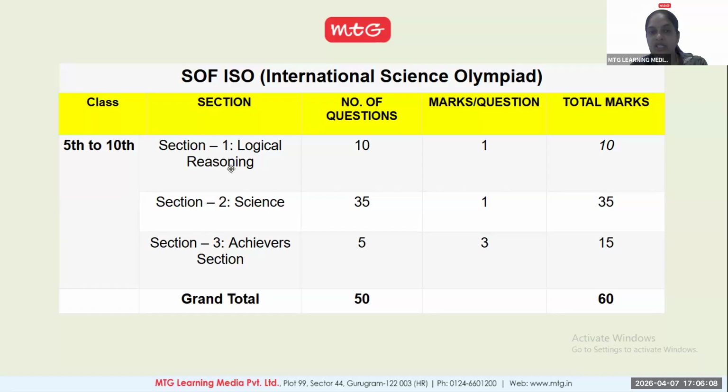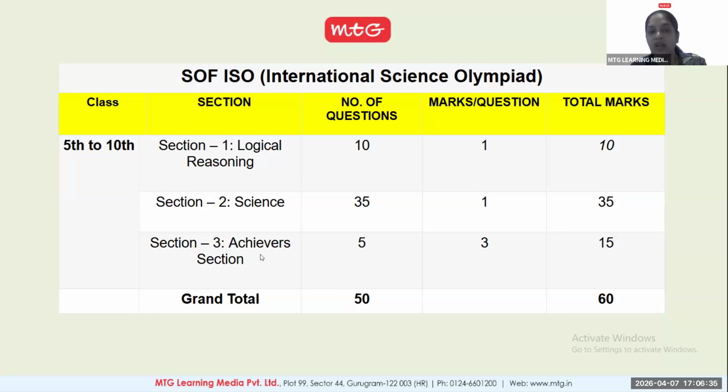We have three sections. The first section is logical reasoning. In this section, 10 questions will be asked and each question carries 1 mark, so total marks are 10. You might already know how logical reasoning questions appear. Now section 2 consists of science. There are 35 questions, and each question carries 1 mark, so total marks are 35 for the science section.